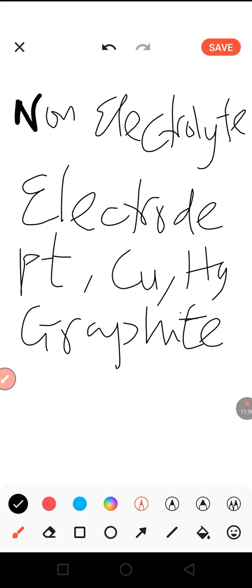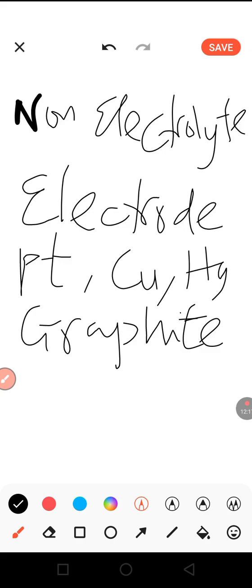It's a conductor because it has free mobile electrons, like the other metals. All the metals have free mobile electrons that make them very active. The same way, graphite has free mobile electrons. That is the reason why it's conducting current, and for that reason, it's used as an electrode.